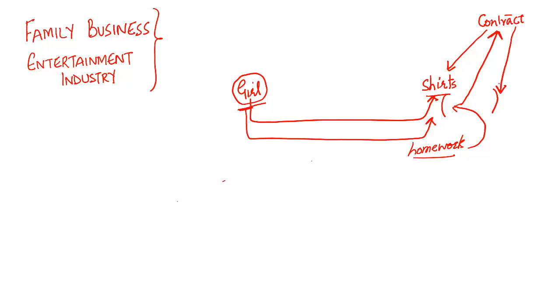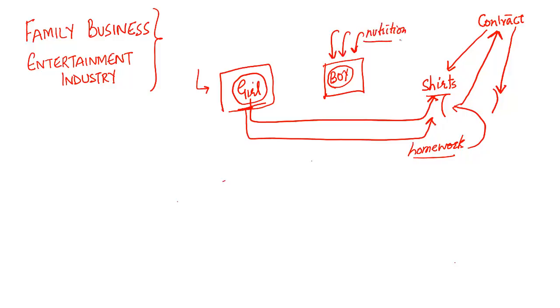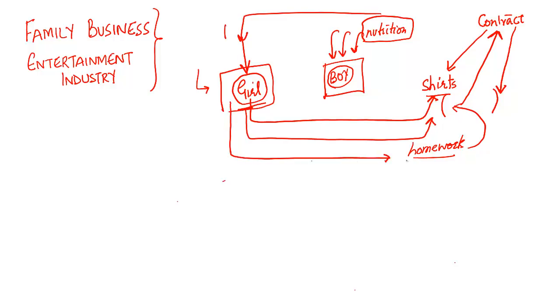Now there is another problem. In our families, the girl child is discriminated against. There is a boy child who is given good education, good clothes, good nutrition as well. And girl children normally are discriminated against. They are not even provided this nutritious food. That means I'm depriving her of nutritious food. I am depriving her of her homework as well, and I'm forcing her to work in my family business because I have to abide by the contract. That means I'm snatching her innocence.